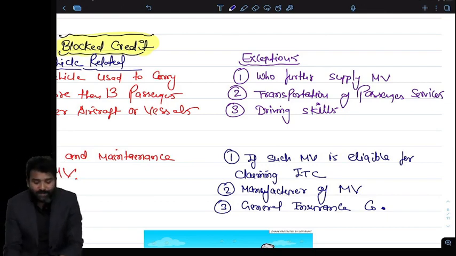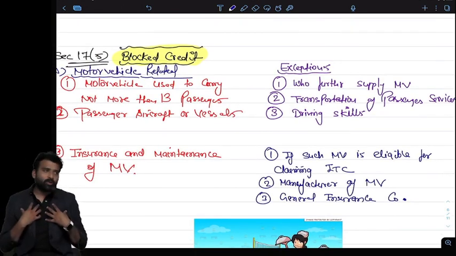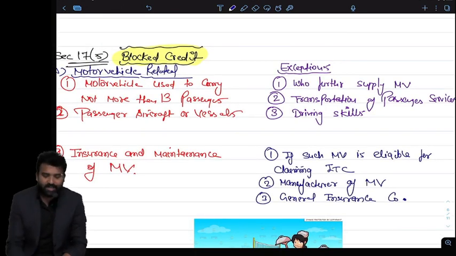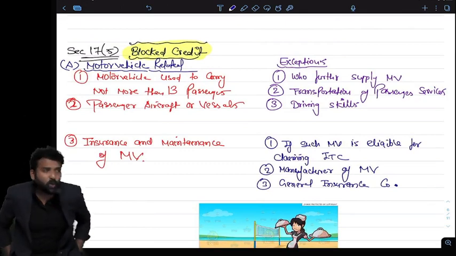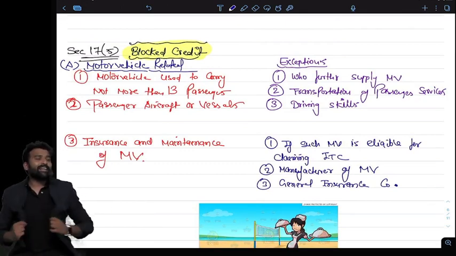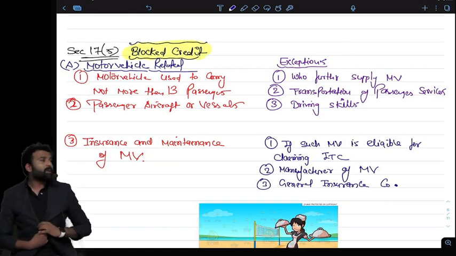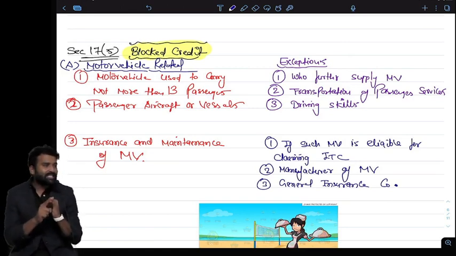So basically, I am a chartered accountant, I am registered a person under GST. Can I claim a credit of the car bought for my business? No, I cannot claim the car. I cannot claim the ITC of the car because I am not dealing in cars. I don't have any transport business and I am not teaching driving skills to anyone.